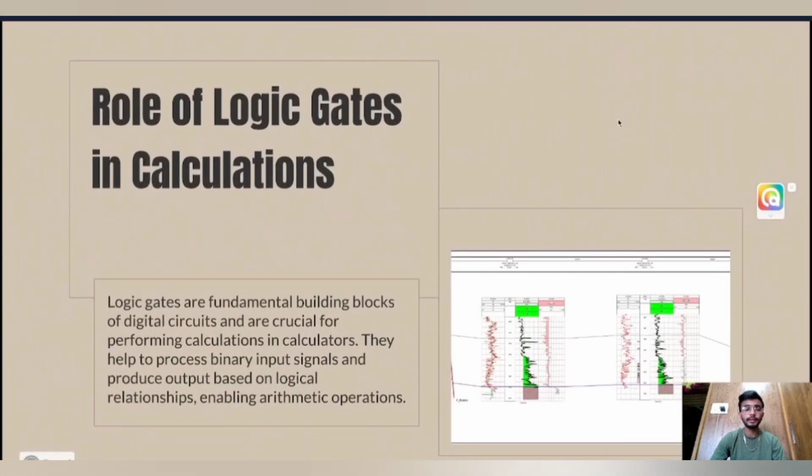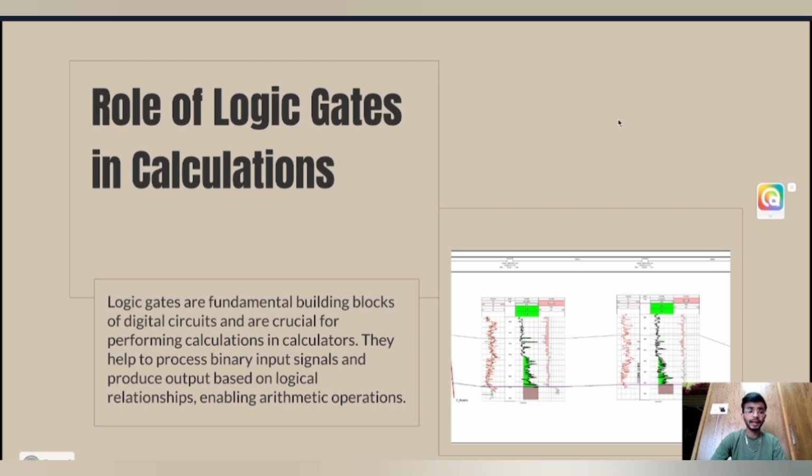So, role of logic gates in calculations. How are logic gates used in calculations? Logic gates are basically fundamental building blocks of digital circuits and are crucial for performing calculations in calculators. They help to process binary input signals and produce outputs based on logical relationships, enabling arithmetic operations. So they are used to perform basic logical operations that are the foundation of arithmetic and other calculations.